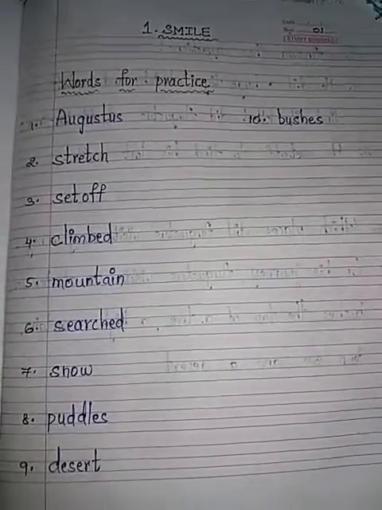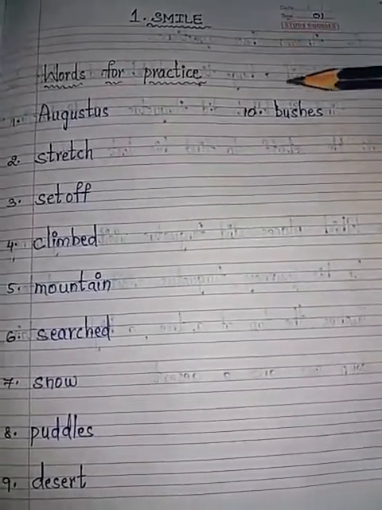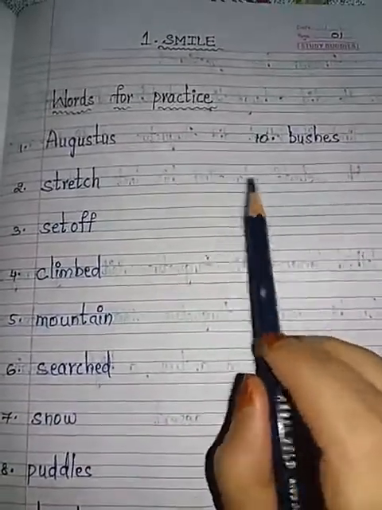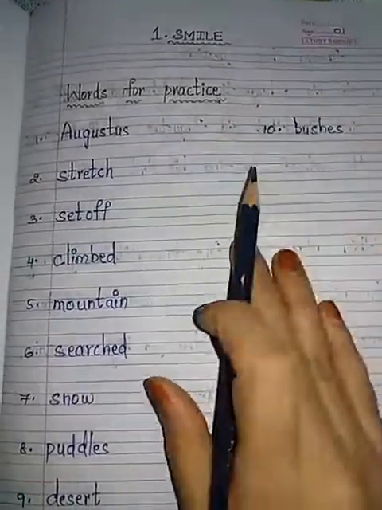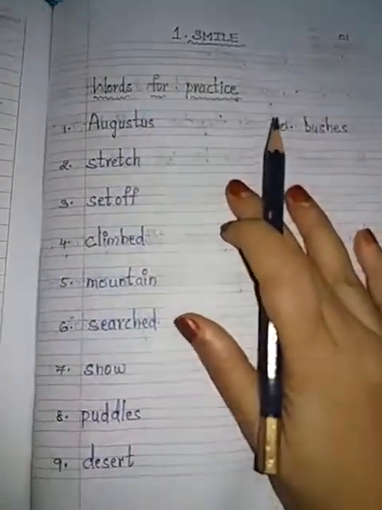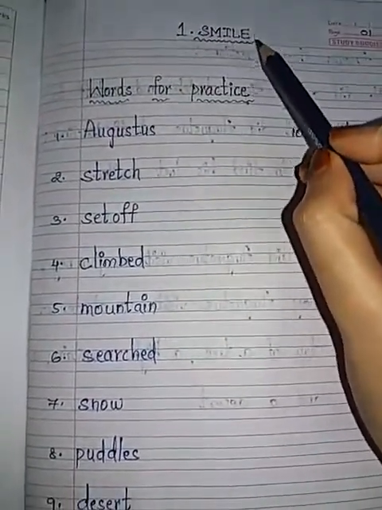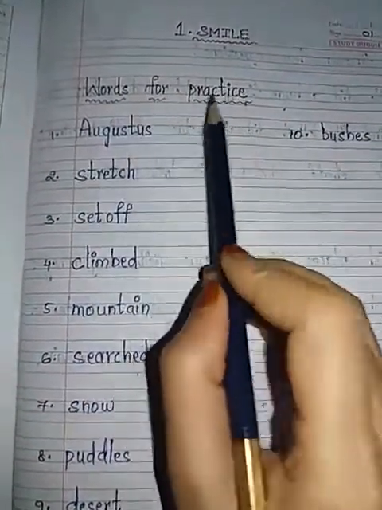Today I am going to explain the first lesson notebook part. You have to write in the four-rule notebook, classwork on one side and homework on the other side, okay? On the classwork side, you have to write the first lesson, Smile, S-M-I-L-E, words for practice.